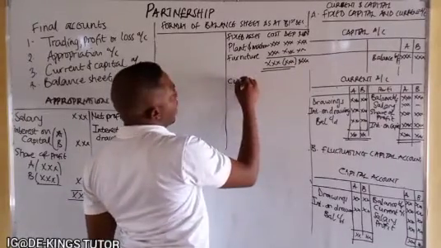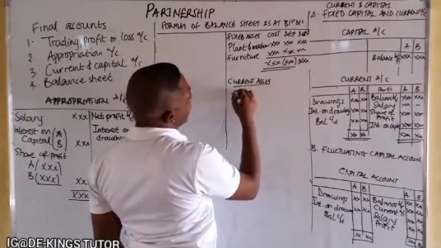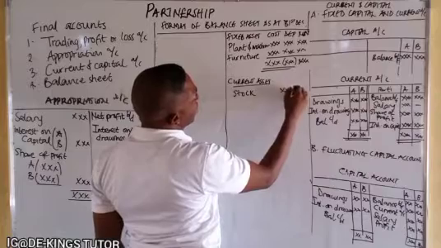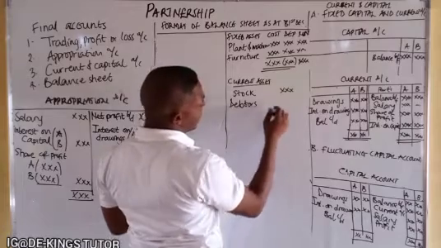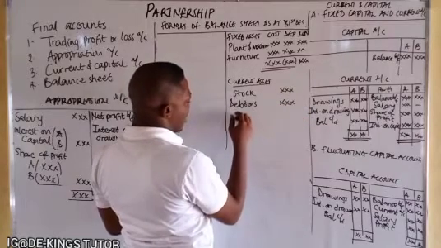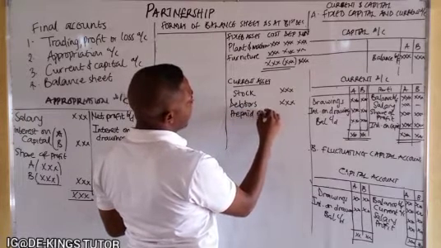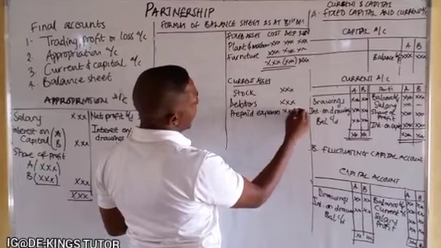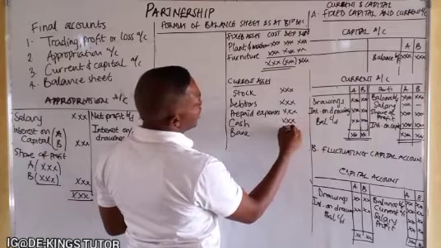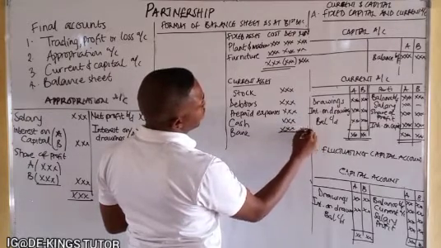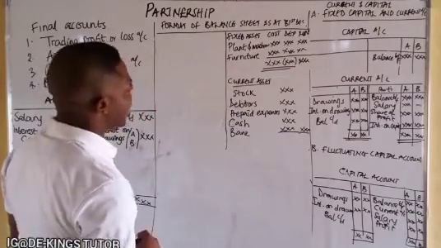Now we can also have the current assets. So the current assets can be stock, can be debtors after you've deducted both bad debt and provision for bad debt. It can also be prepaid expenses. It can also be cash. It can be bank. So all current assets will be here. We have done this before. Check the final account we've said before. You see both the balance sheets there.